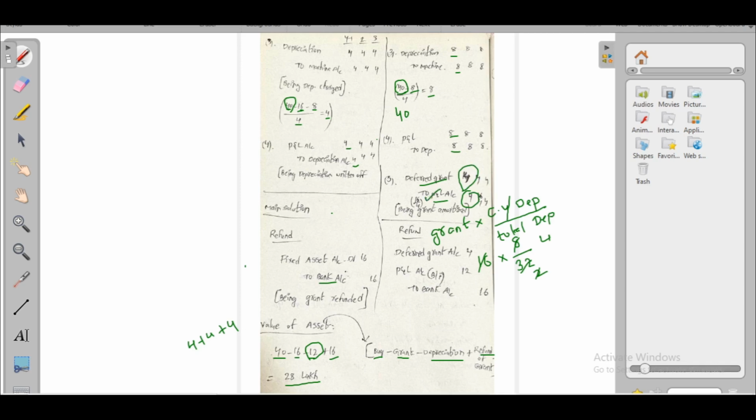Now at the time of refund, we have to pass deferred grant account debit to bank account. In P&L account, 12 lakh balance is there. In deferred grant account, only 4 lakhs is there to bank account. That is question number 31.